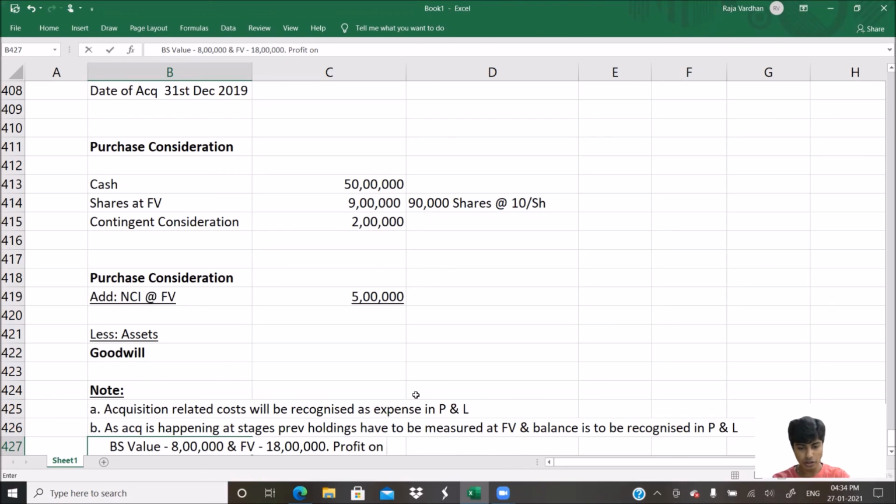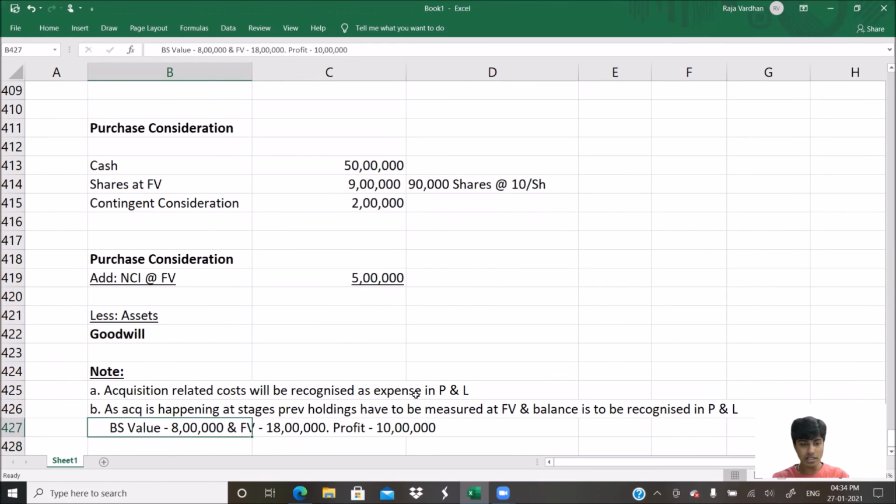Profit on revaluation to be recognized is how much? 10 lakh. And in this computation, what do we take? We would take the investments at what value? We would take it at 18 lakhs. Fair value of holdings, how much is it? 18 lakh rupees.